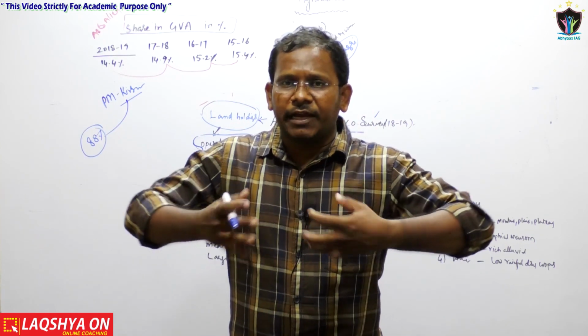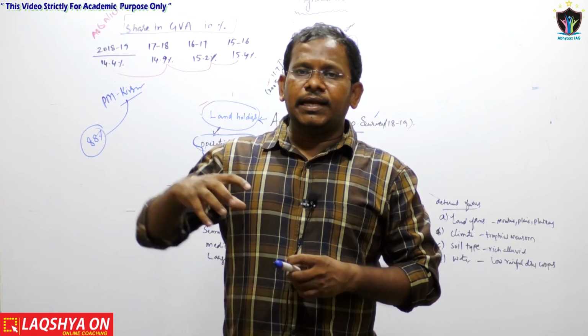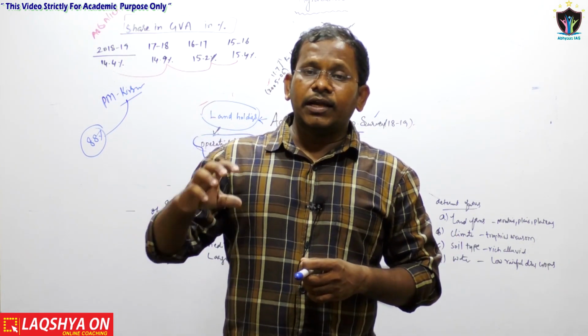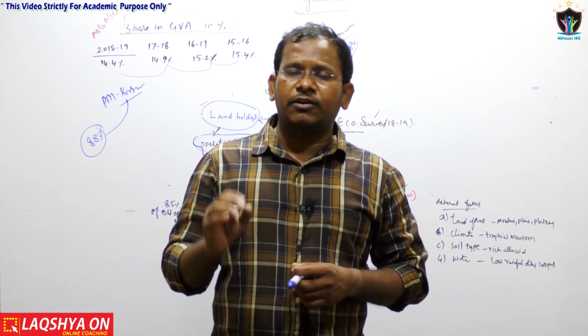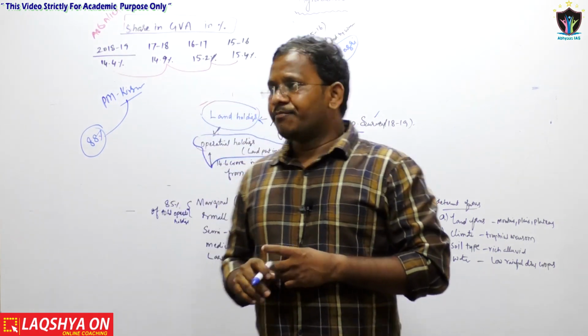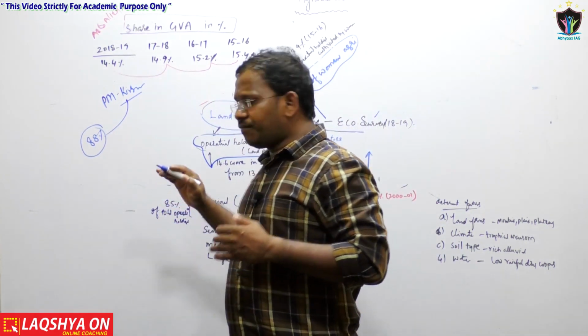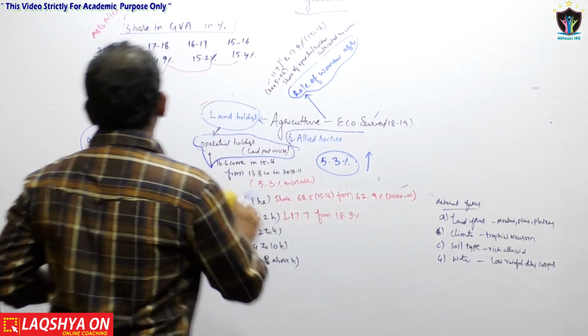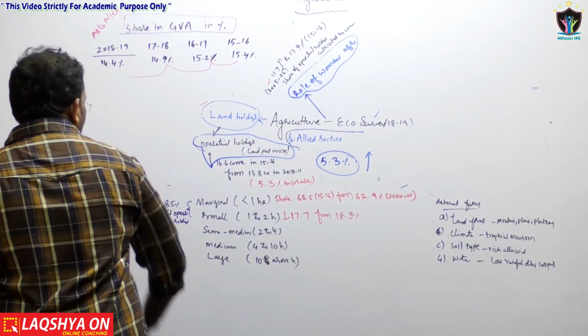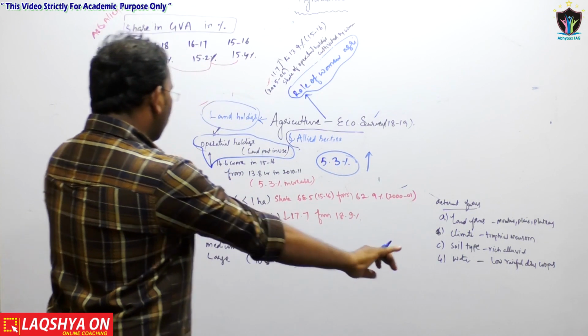When the whole land is fragmented, growing a particular crop at lesser production cost becomes very difficult for the farmer. That is the reason why small and marginal land holdings comprise around 85% of the total land holdings in India.